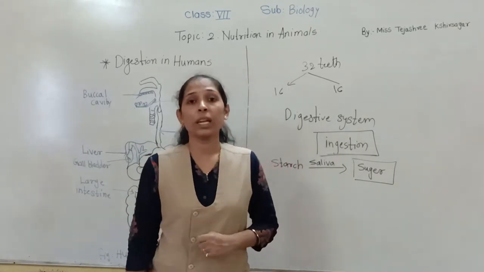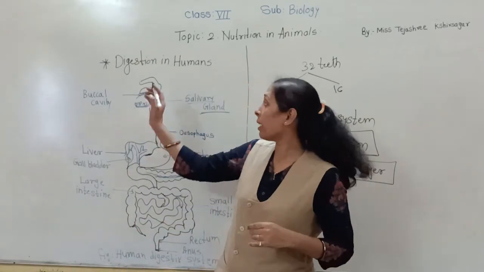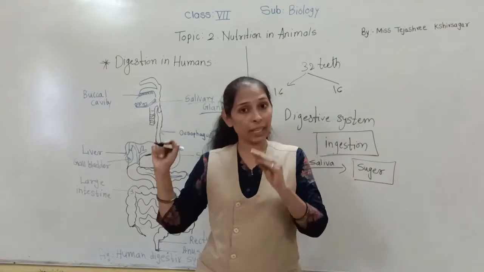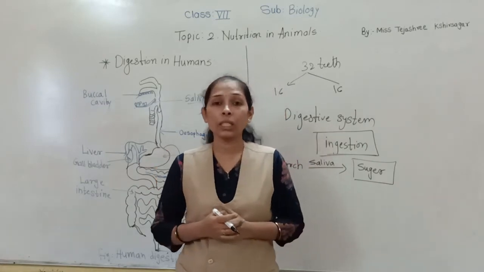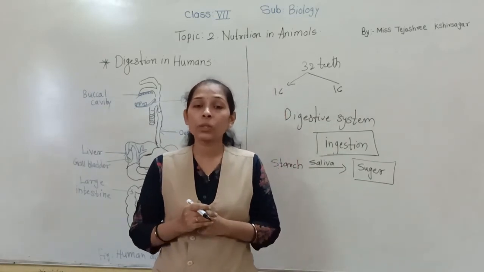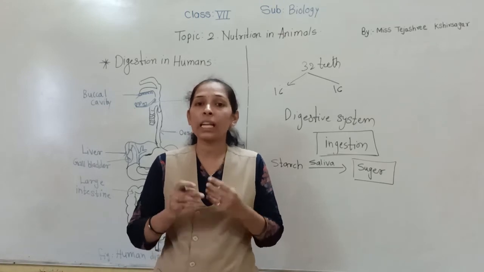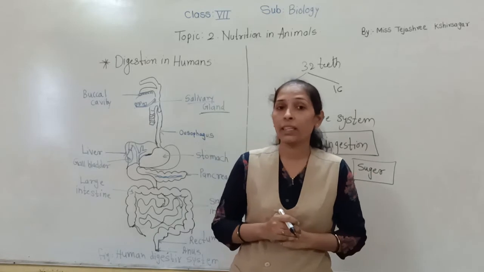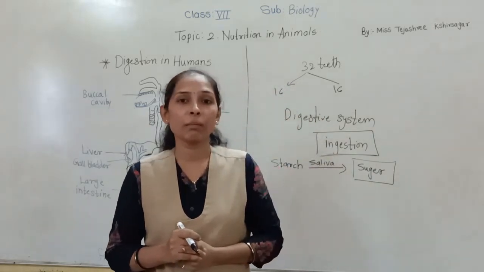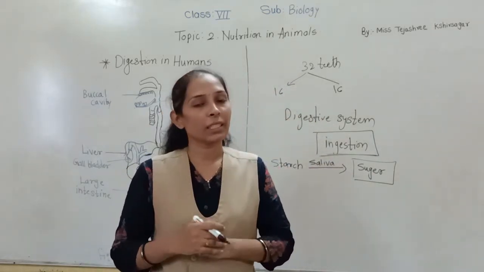So my dear students, the next thing is that in our buccal cavity there are the teeth. Different types of teeth we have discussed. After that we have seen that in our buccal cavity there is also one muscular organ, and the name of that muscular organ is nothing but what? Tongue. So let's discuss the tongue.